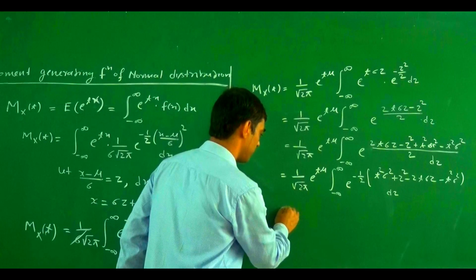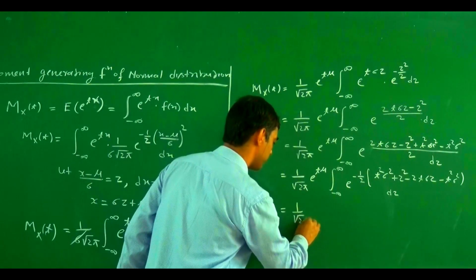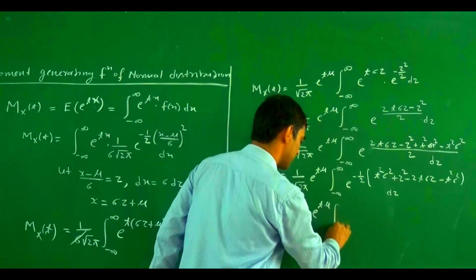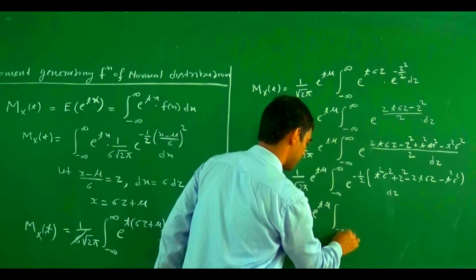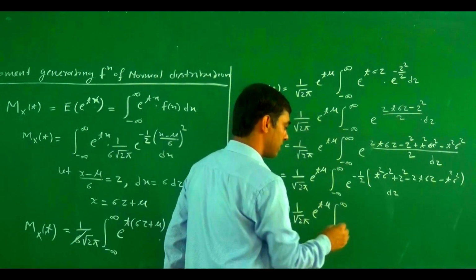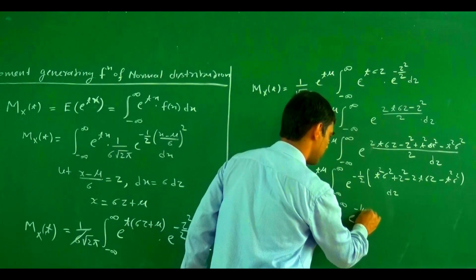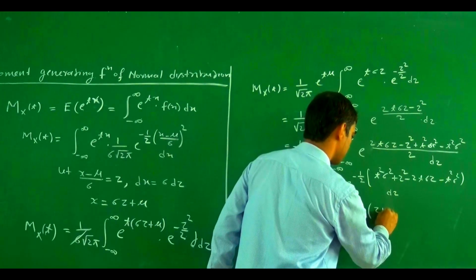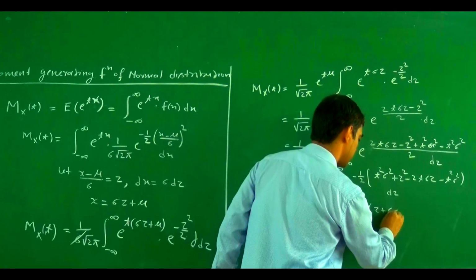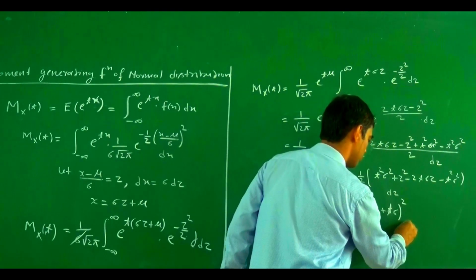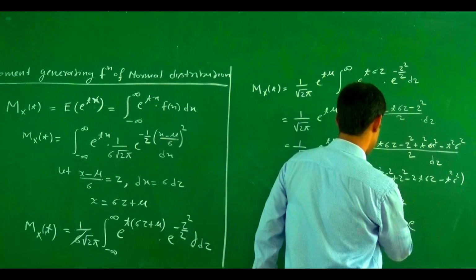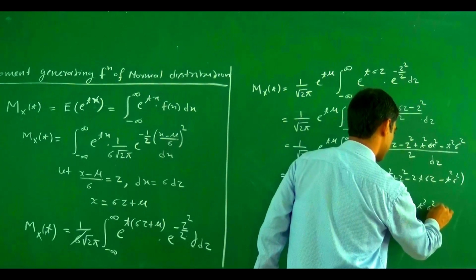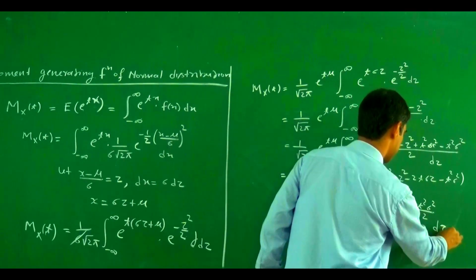So this becomes 1 upon under root 2 pi e to power t mu, integral from minus infinity to infinity, e to power minus 1 by 2, this becomes z plus t sigma whole square, into e to power plus t square sigma square by 2 dz.